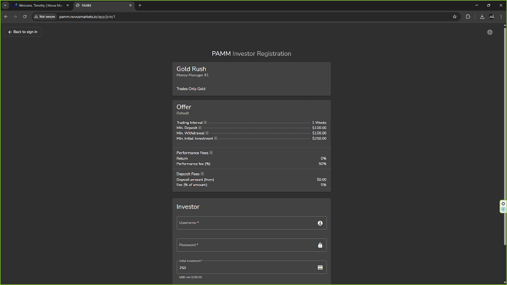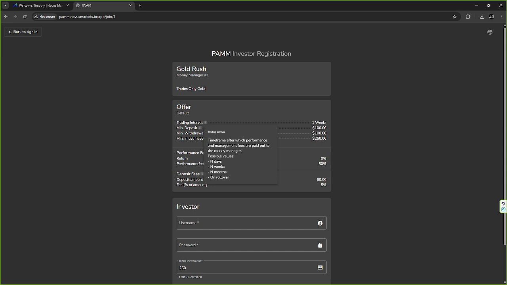So an offer is going to be, what are the stipulations for you coming to put your money in my trading account? I'm going to trade it for you, and this is what I get in return, or what you pay me. So let's go ahead and break it down. So first thing you're going to see here is the trading interval. A trading interval is just how much time your money has to sit in this account before you can touch it.